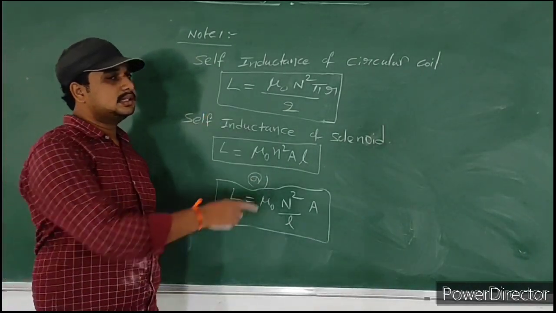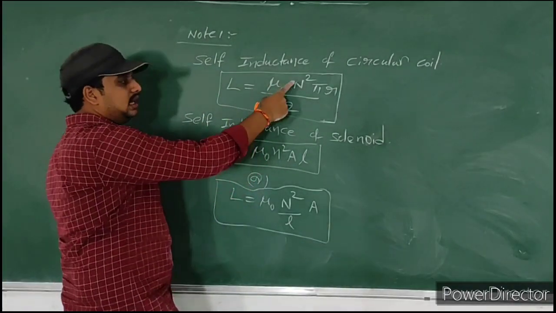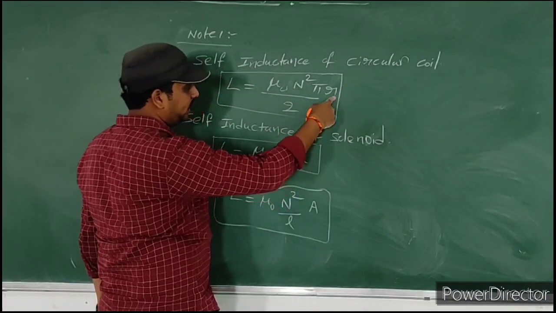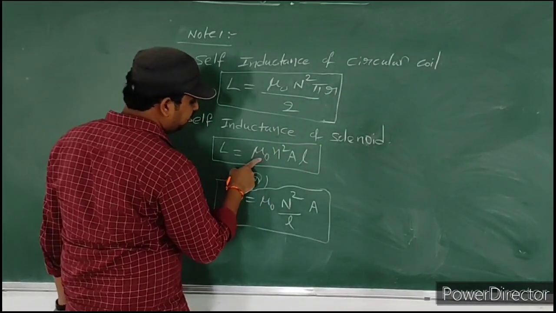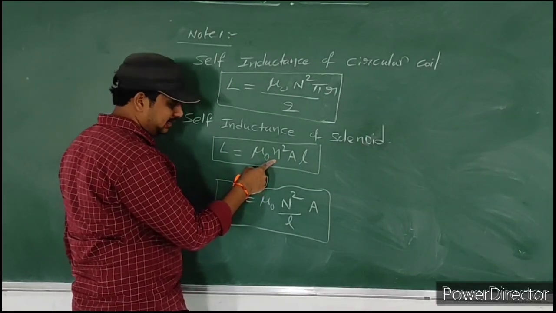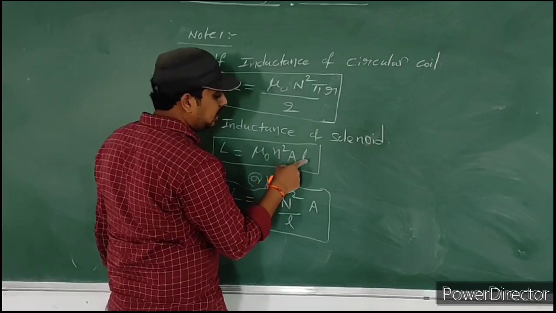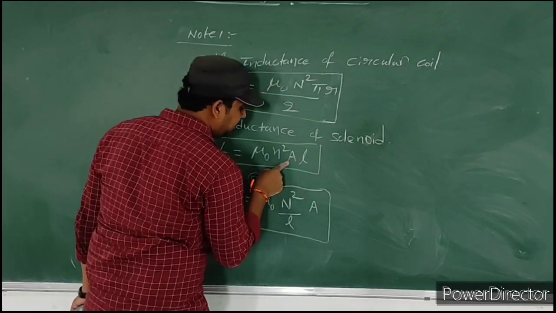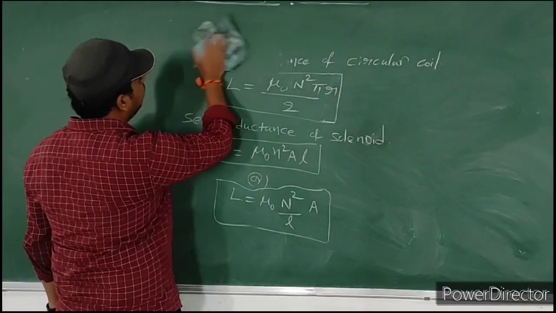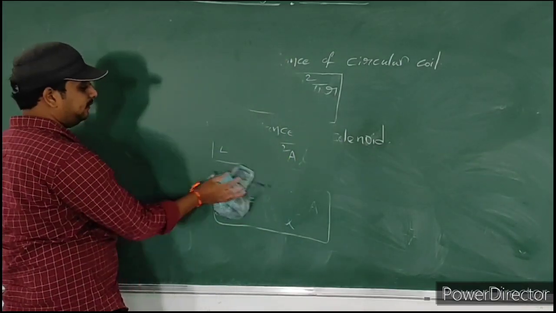Here mu naught means permeability of free space, N means number of turns, R means radius of the coil. For the solenoid, mu naught means permeability of free space, small n means number of turns per length, A means area, L means length of the solenoid. So this is the overall concept of self-induction.